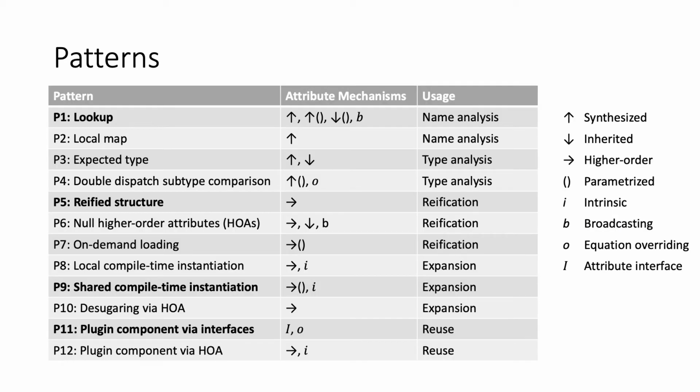We have identified several patterns used in Yastad compilers, and in this paper we have selected 12 of them. And they can be used, for example, for name analysis, type analysis, reification, expansion, reuse. And these patterns use different kinds of attributes, as you can see in the table. And during this presentation, I will show 4 of the patterns. So number 1, the lookup pattern, reified structure, shared compile time instantiation, and plugin component via interfaces.